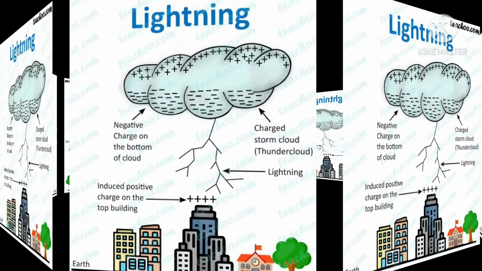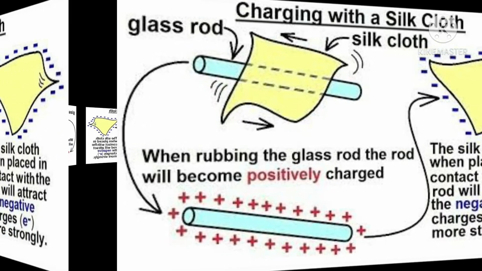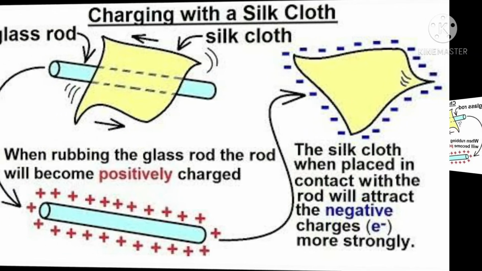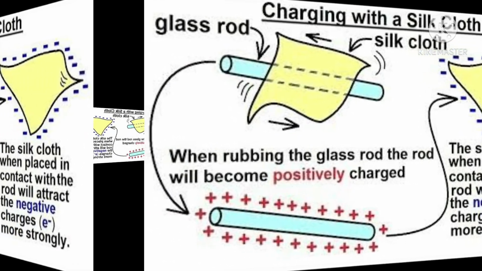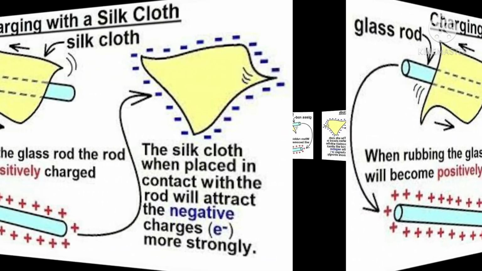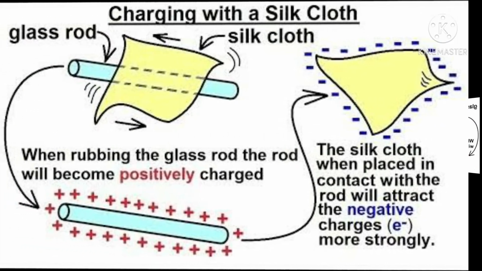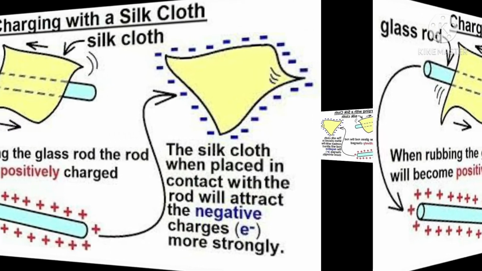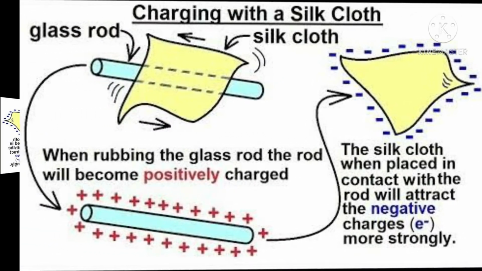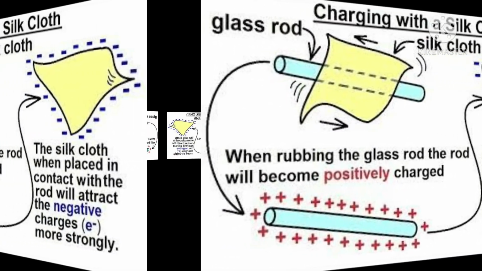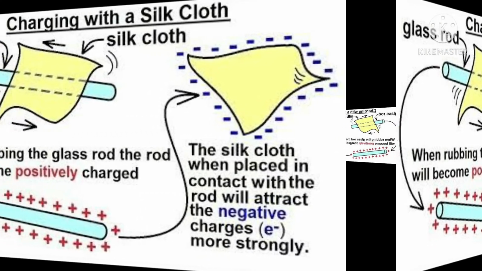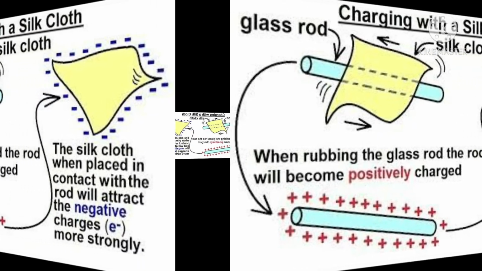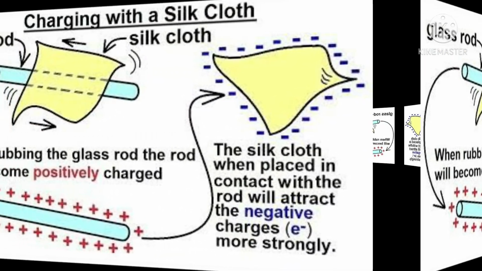Now, charging by rubbing. Children, when you rub any two substances together, they acquire electric charges on them. So, an object having electric charge on it is called a charged object. It has been found by experiments that there are two kinds of electric charges, positive and negative.